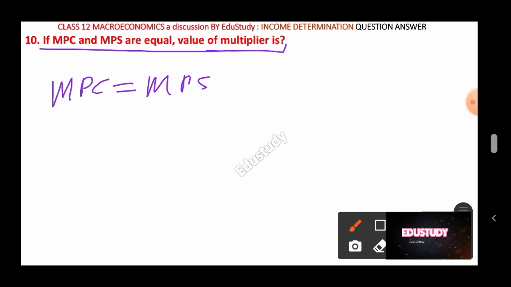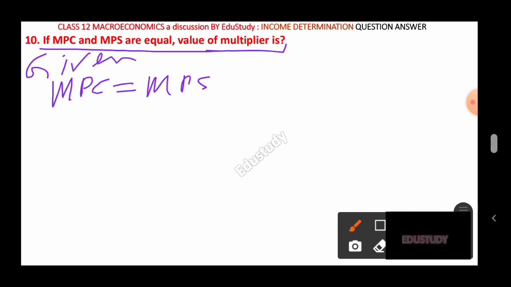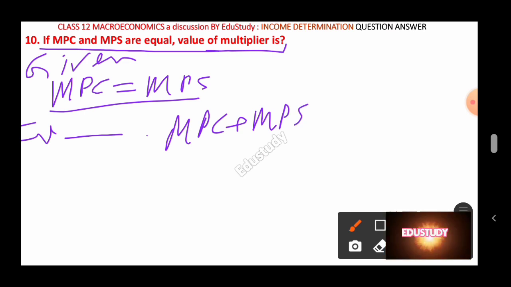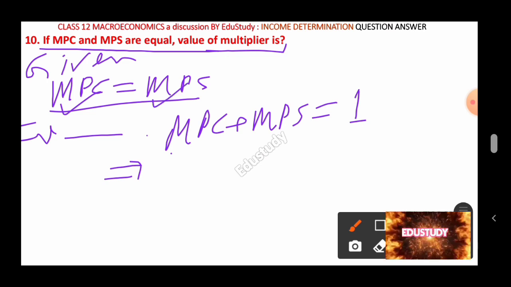How will you find? So you just write given MPC equal to MPS. You have to write this down, and then you have to write we know that MPC plus MPS equal to what? It is equal to 1. If you add MPC and MPS, you will find the value will be 1. And suppose MPC equal to MPS, that means in place of MPS you can write MPC.